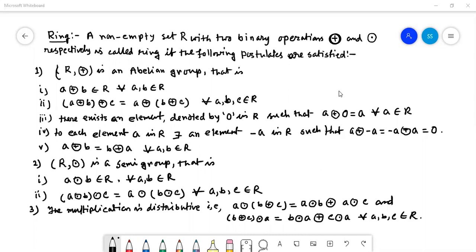And moreover, it is commutative: a + b = b + a for all a, b in R. So (R, +) is an abelian group.